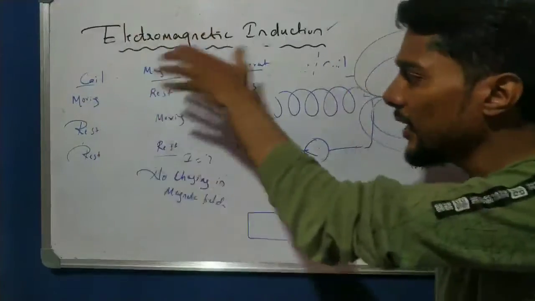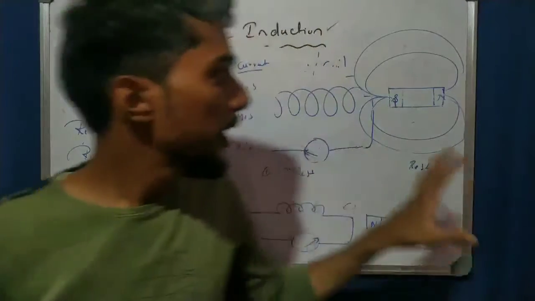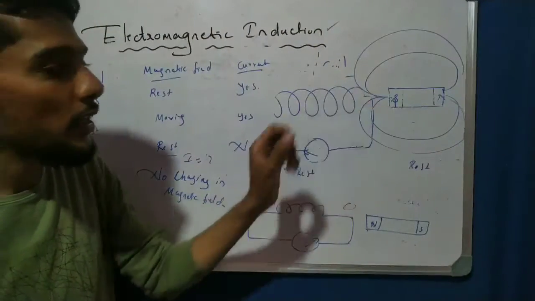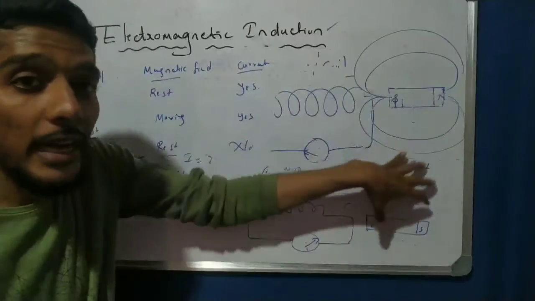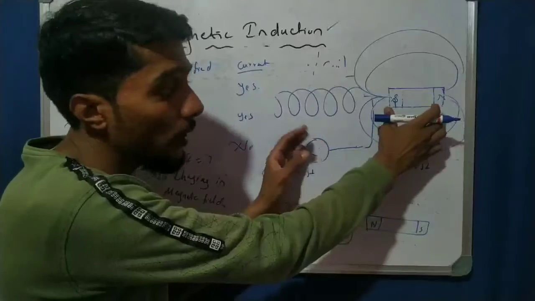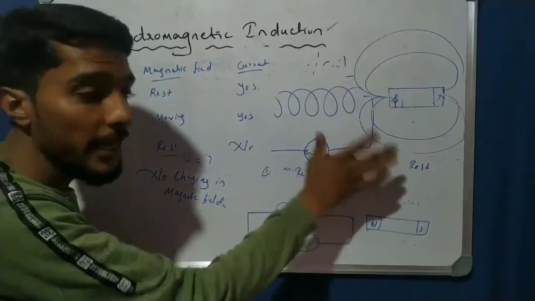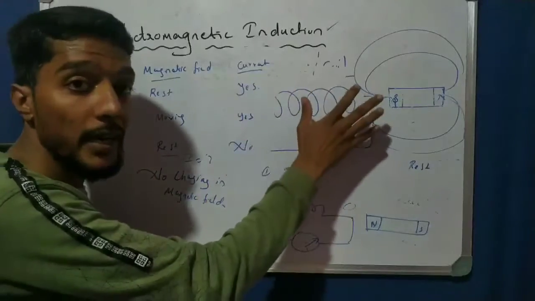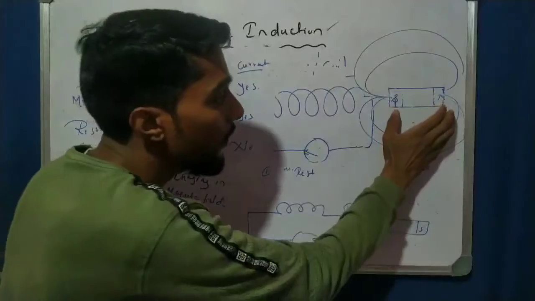So again, I repeat: in the examination they give a diagram and ask you to discuss it. You observe that this method is called electromagnetic induction. This diagram, with the coil, the galvanometer G and a magnetic field, is called the electromagnetic induction demonstration diagram. Here we can write: this is the magnetic field and this is the coil.